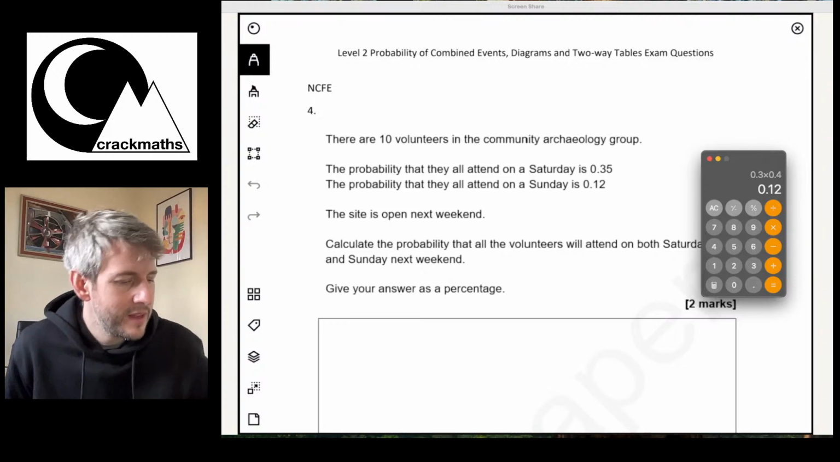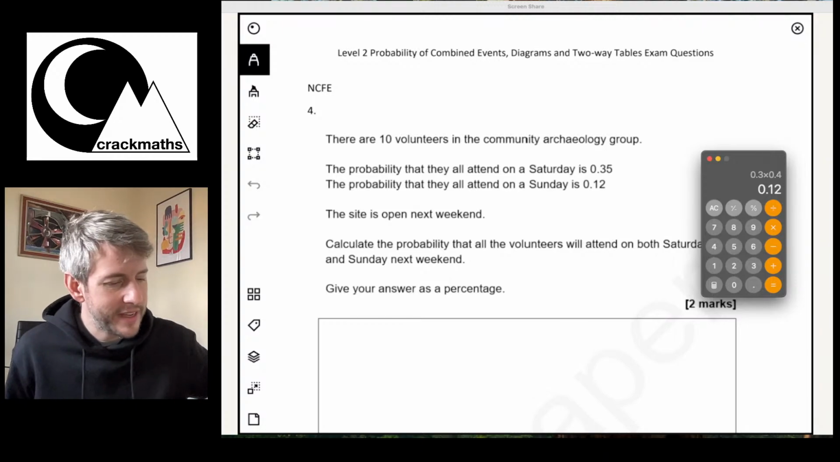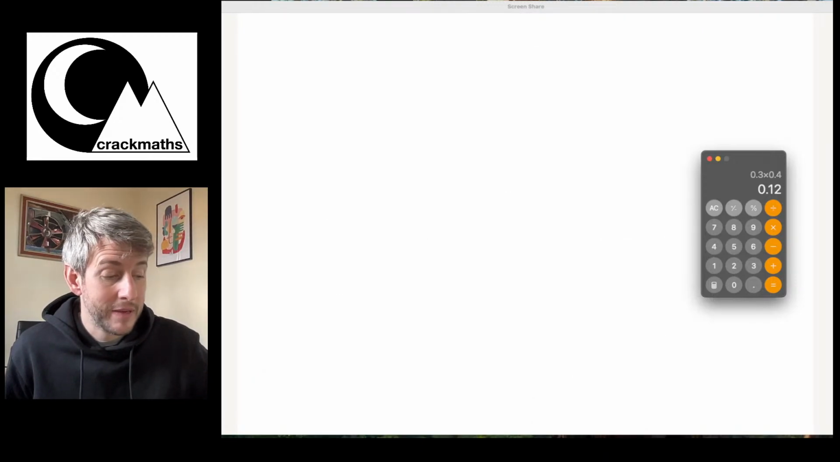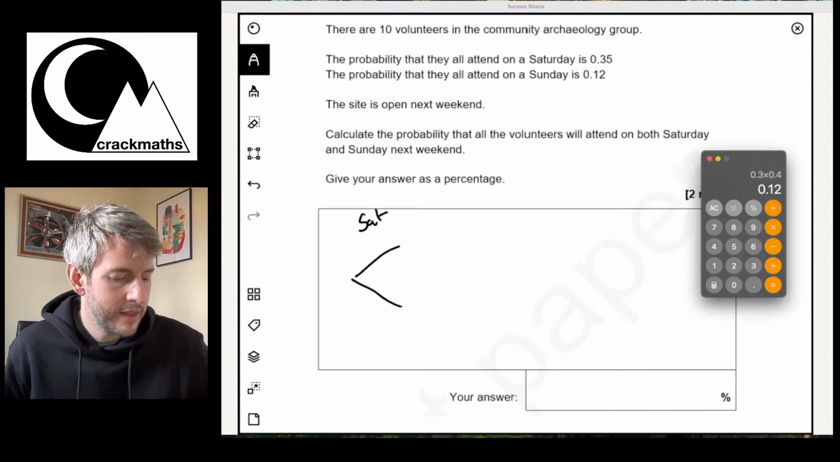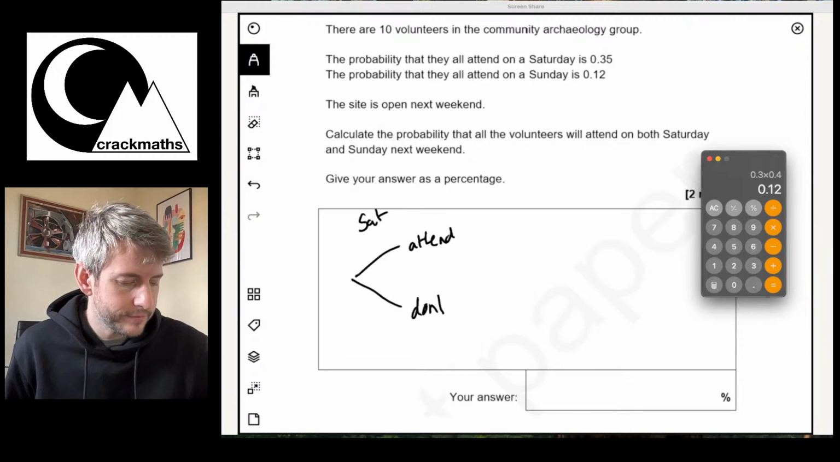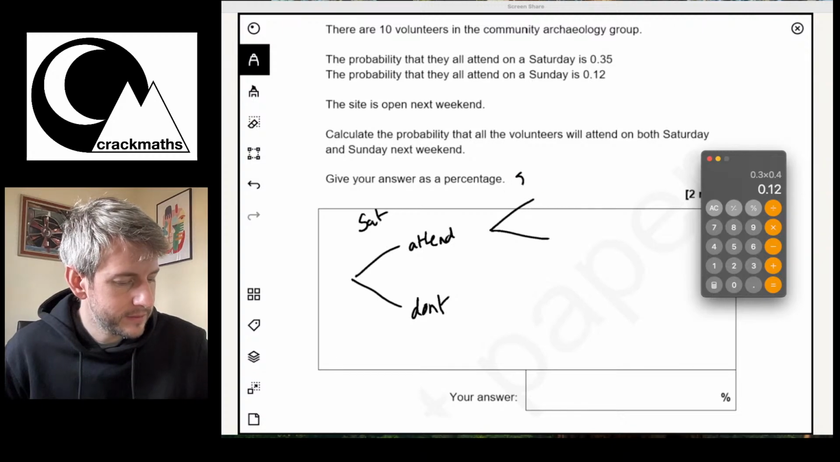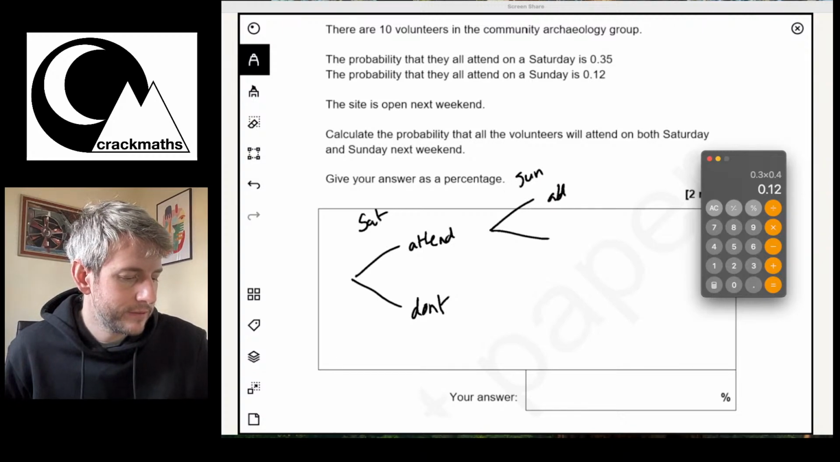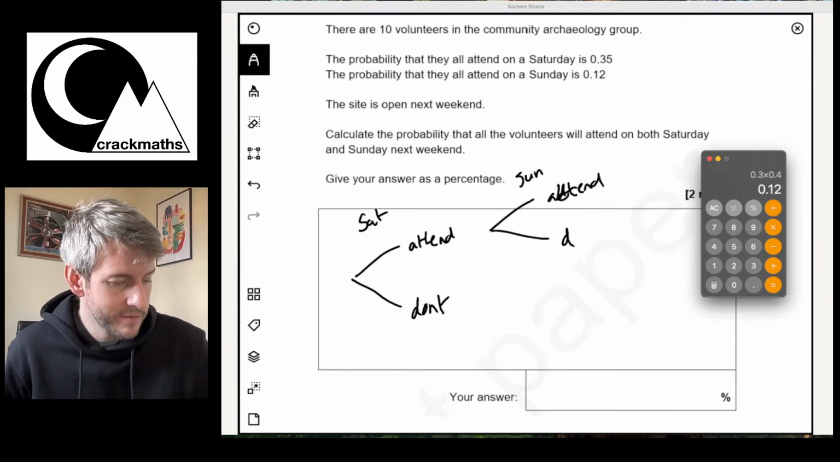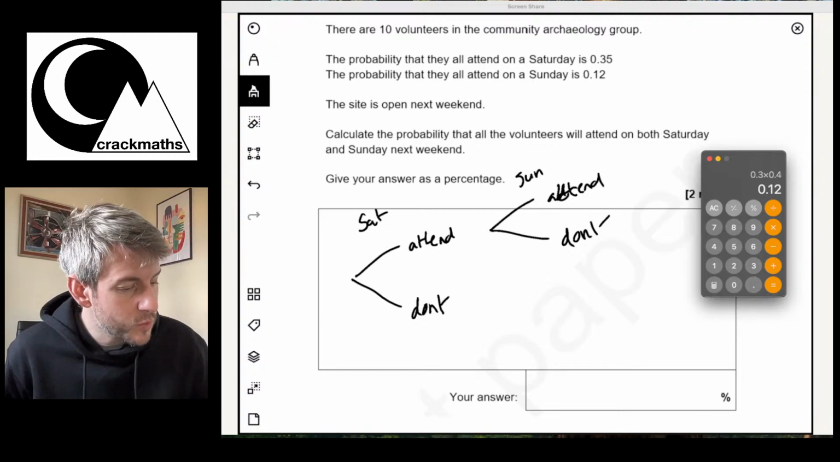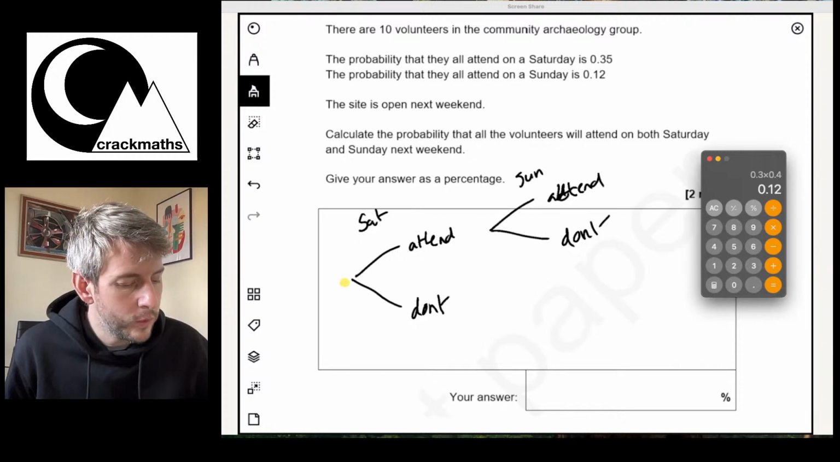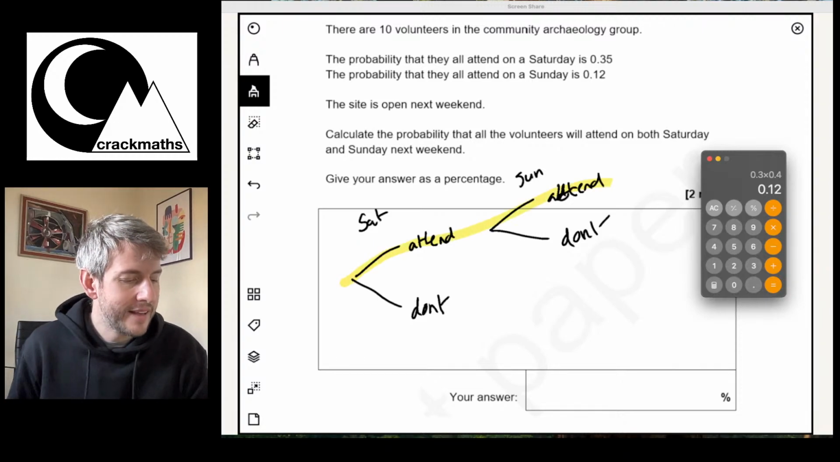Right, okay, so again, this is like a probability tree, sort of. We could put it down as a probability tree. So if we think about it, we've got Saturday, attend, don't, then we've got Sunday, attend, don't. Okay, so I don't need to fill out the rest because we want this route here. We want the probability that they all attend on Saturday and Sunday.